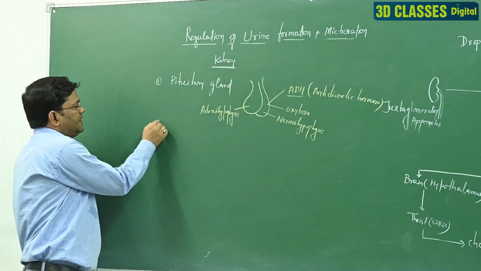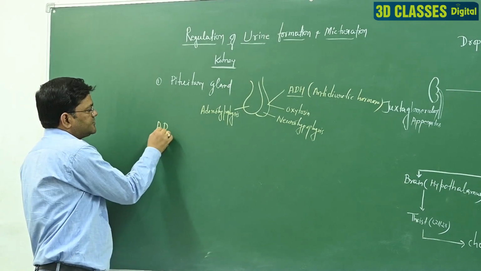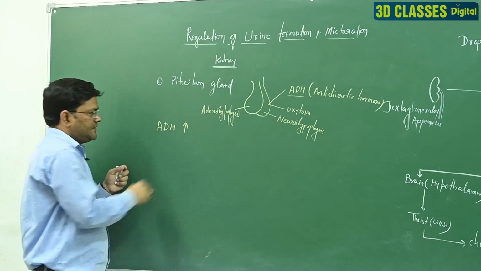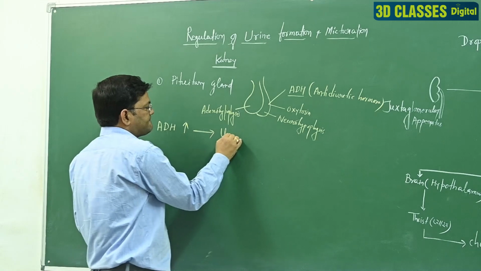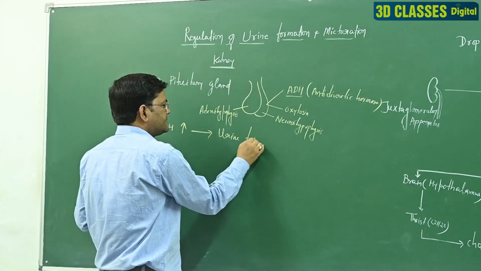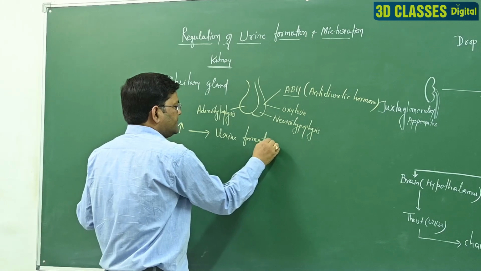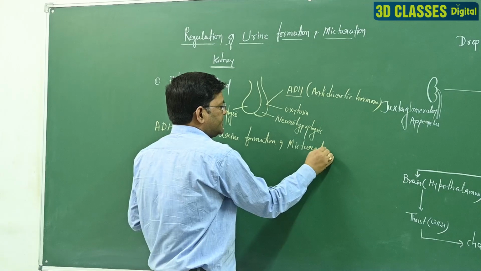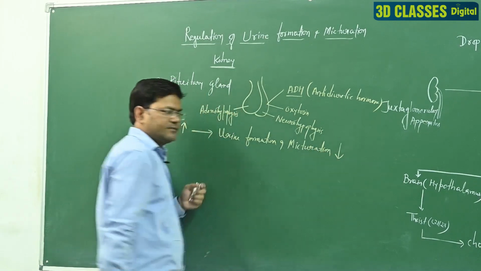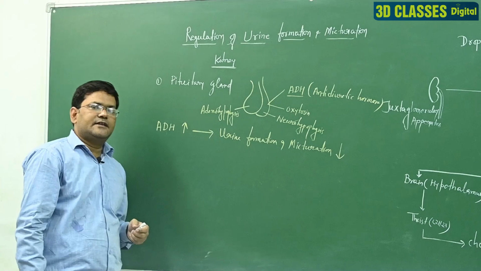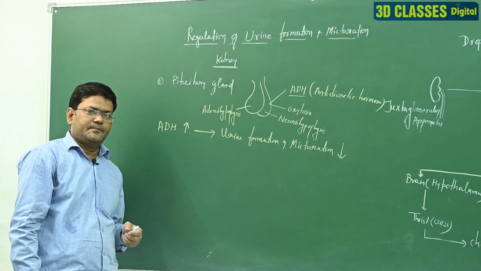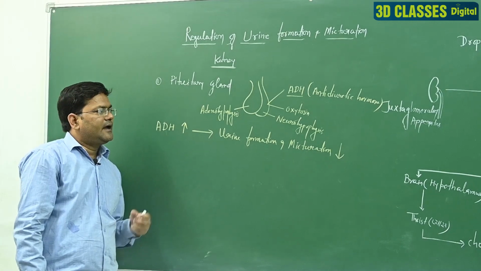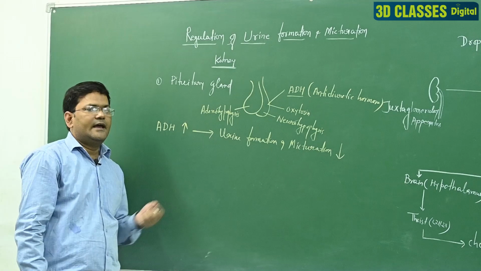If the ADH level is maximum in our body, then urine formation and micturition is very less. That means if the ADH level is increased in our body, then urine formation, micturition and urine excretion are also very less.